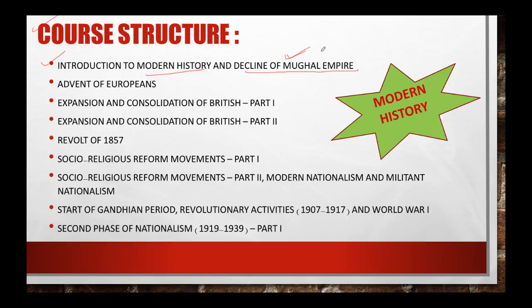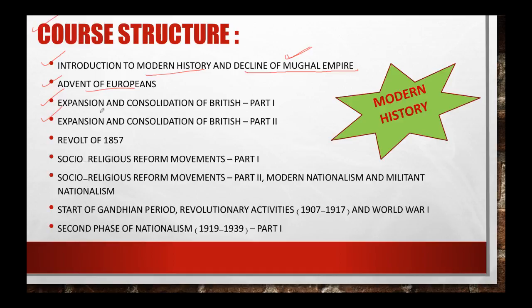This is a very important event, which is why I'll be covering it in the very first lecture. The second one will be the advent of Europeans: how Europeans came to India, why they came, who came first, and how the British started expanding here. All these things we'll be talking about in these three lectures itself.